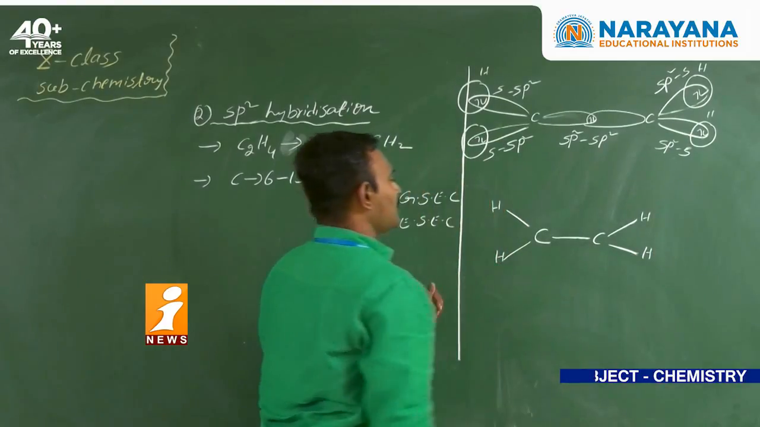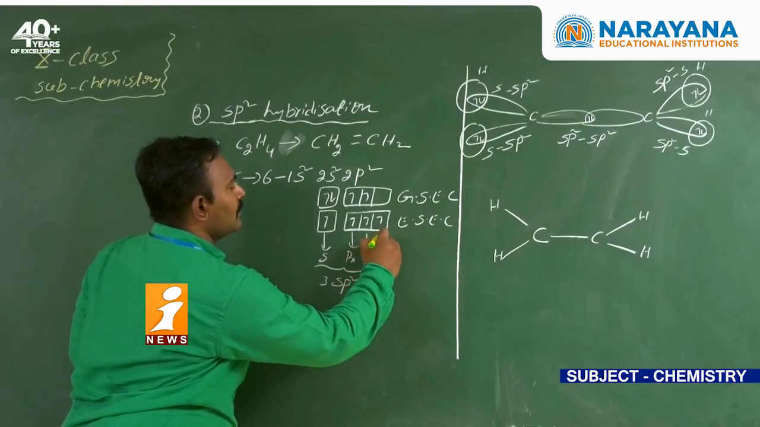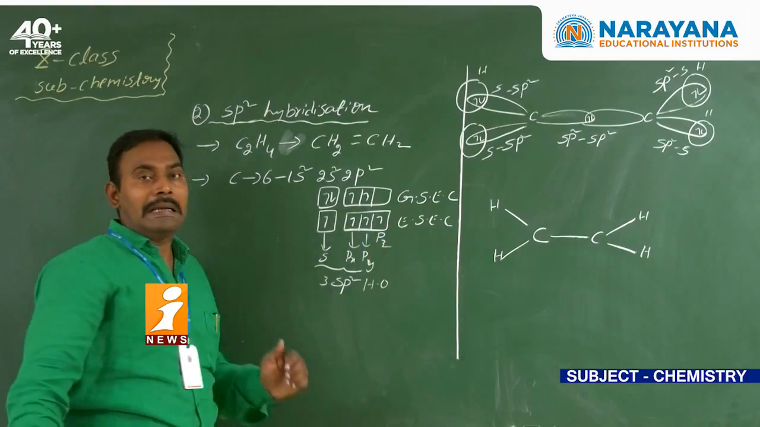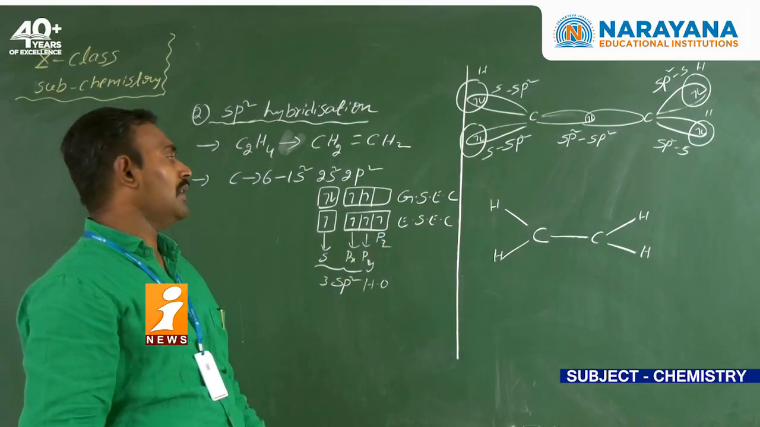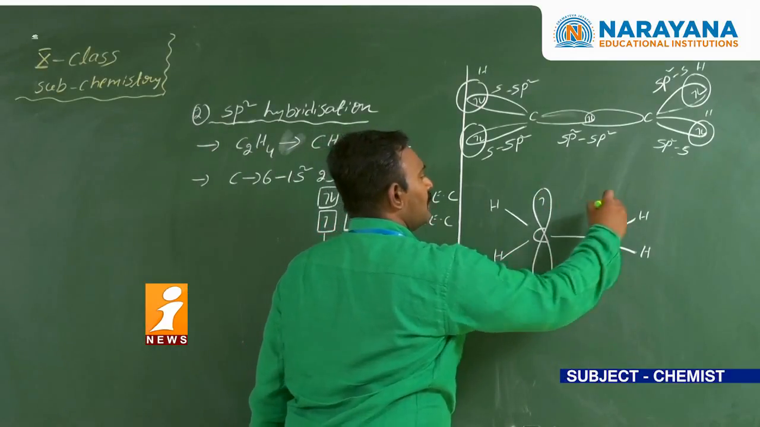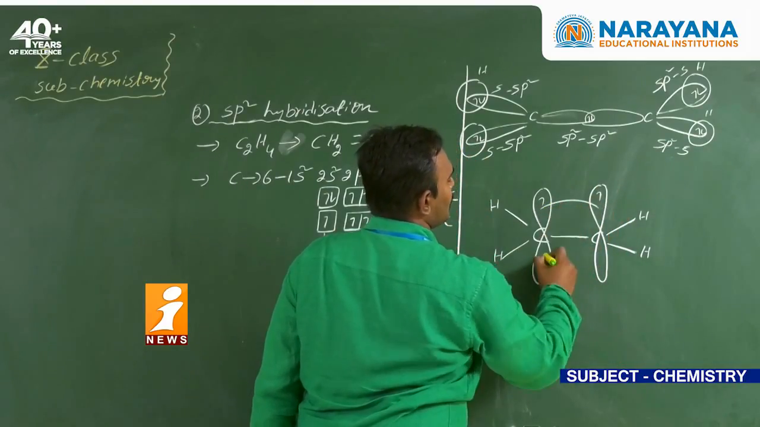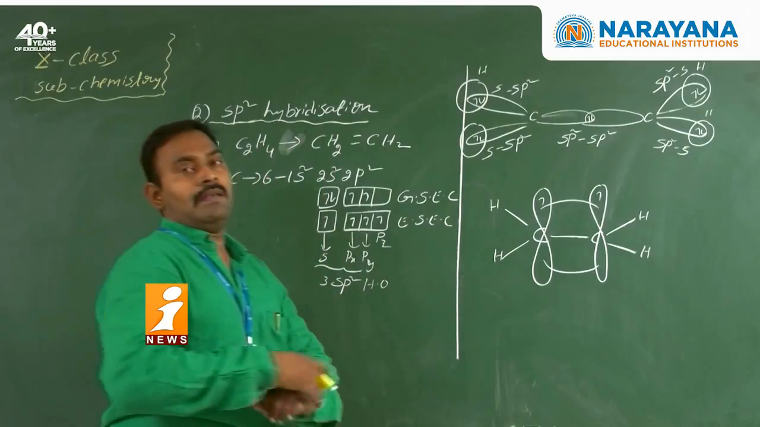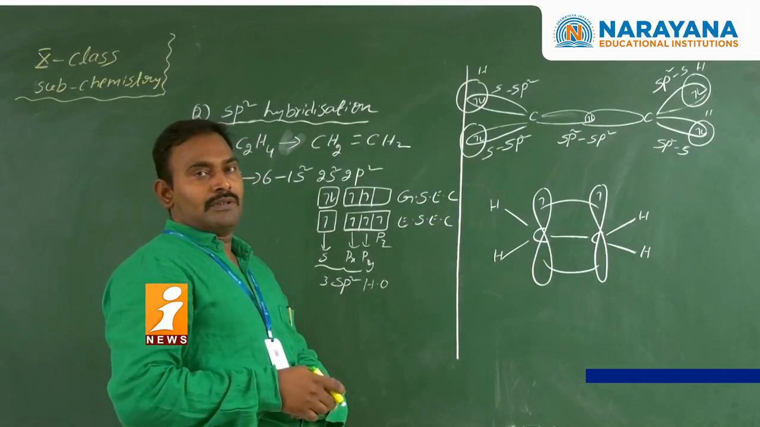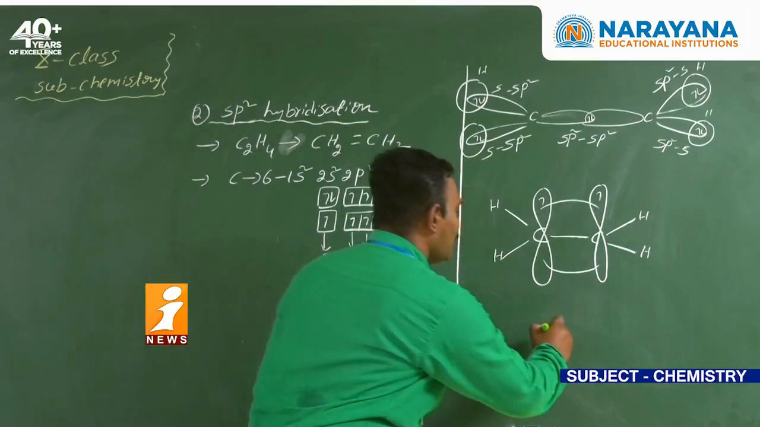Now see here, this p orbital is the unhybrid orbital, a pure atomic orbital. So what is the shape of the pure atomic orbital? Dumbbell shape. So they are parallel to each other. So they can form the pi bond due to sidewise or lateral overlapping. We will get a pi bond.